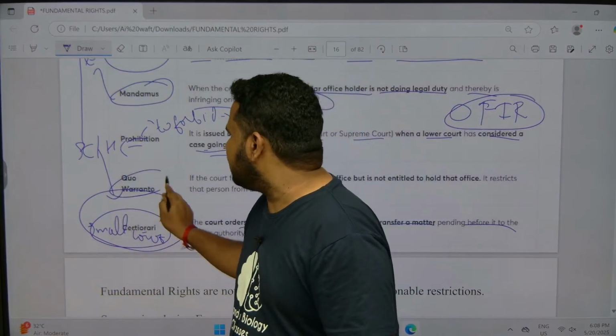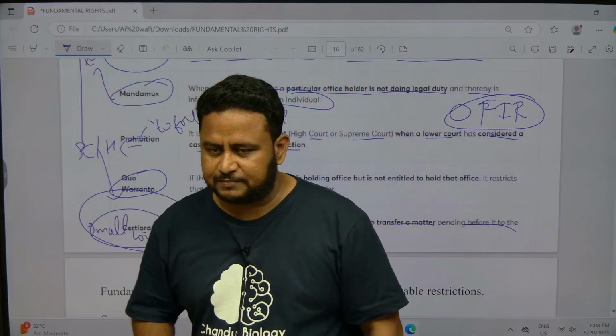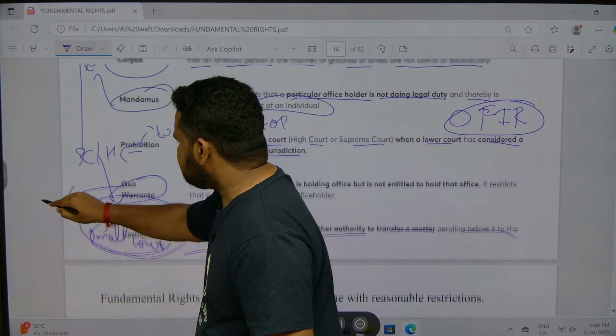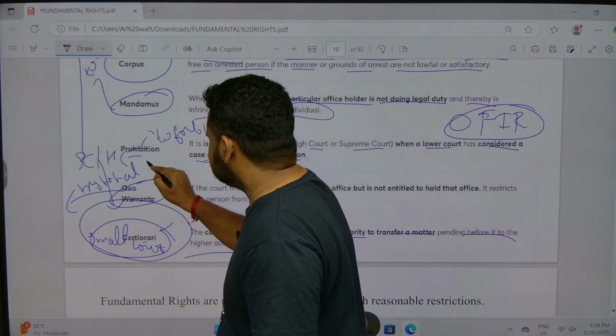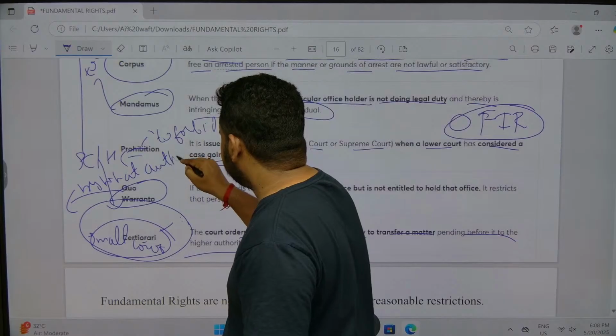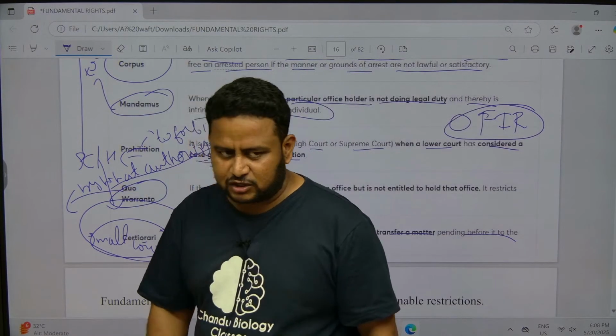Now coming to quo warranto. Quo warranto means by what authority? By what authority? Quo warranto means by what authority? So what do you mean by what authority? So quo warranto means by what authority?